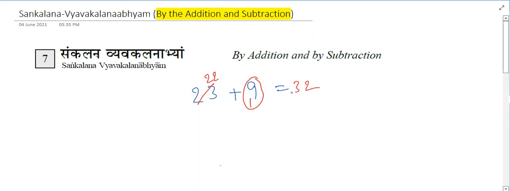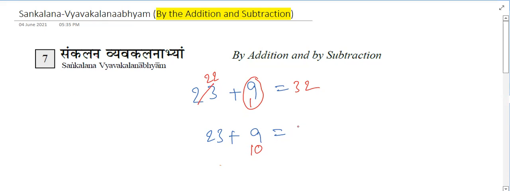Okay. Now for the same question, how to do it using Sankalana Vyavakalanabhyam. 23 plus 9. For 23 we have to add 9. I think instead of adding 9, it will be very easy to add 10. Yes or no? Yes, sir. So instead of adding 9, it is easy to add 10. That's why we will add 10 first.